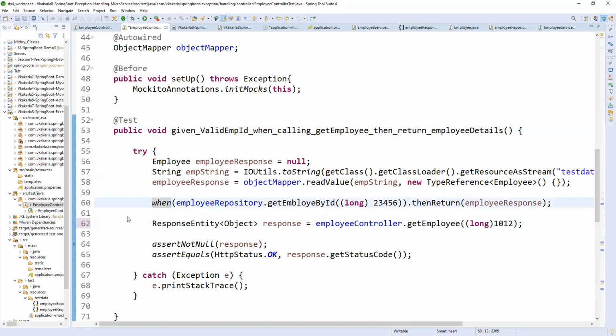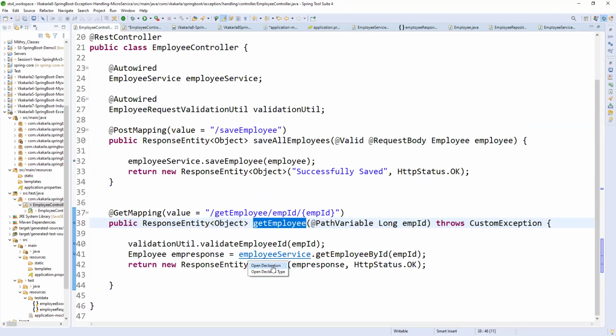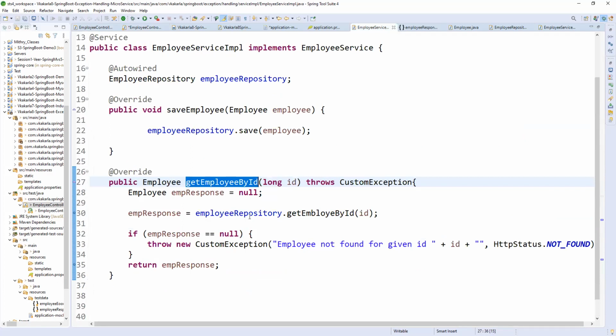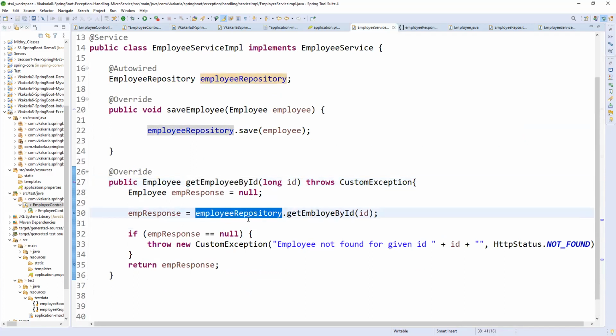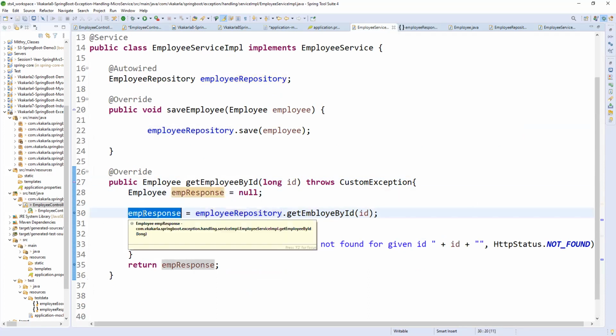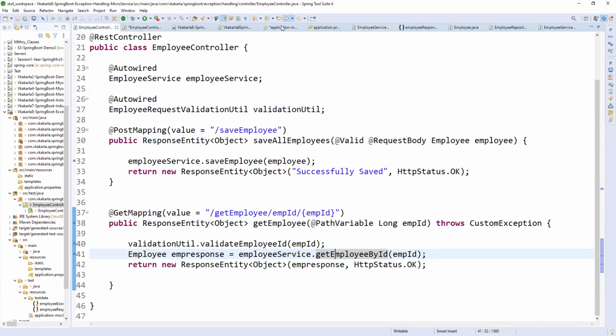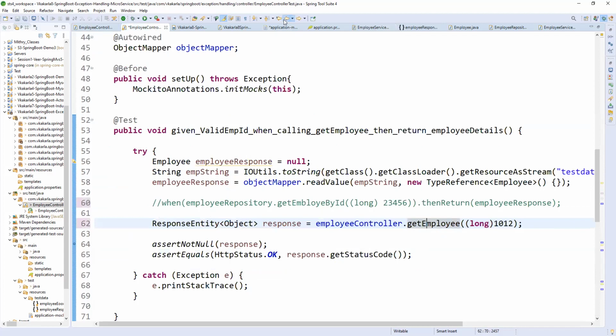No, not clear actually. See, if you are not writing here, what will you get? You will obviously get a response as null. Why? Because the control will come here. Even though it is a dummy, you are not preparing and not returning anything. Obviously, you will get a null here. It is dummy only, it will not hit the actual database, so it will give the null. Instead of returning a null, you are preparing a response and returning that response from there.